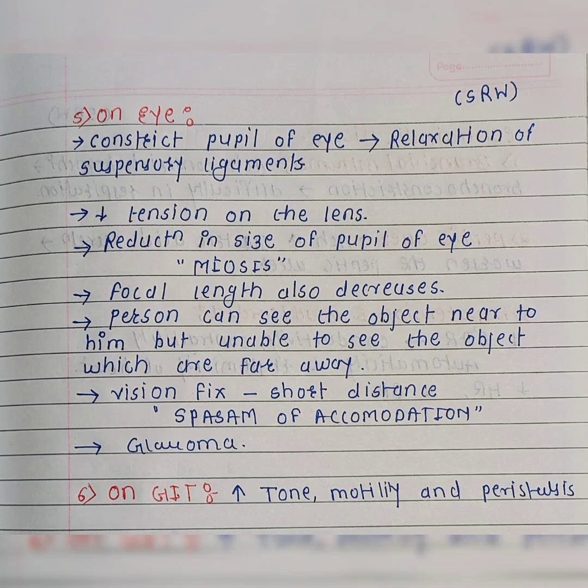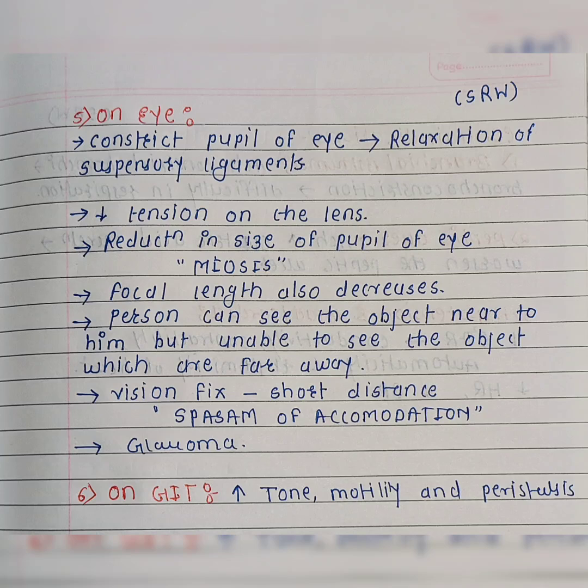The reduction in the size of the pupil is known as miosis. Due to miosis, the focal length also decreases, and due to this, a person can see objects which are near but is unable to see objects which are far away, and the vision is fixed for short distance, known as spasm of accommodation.